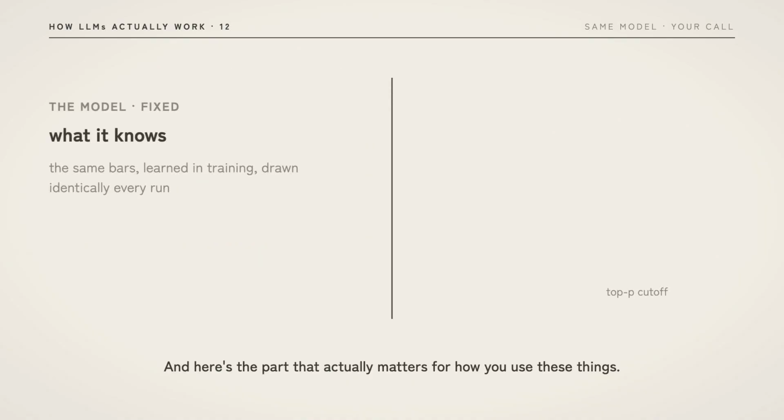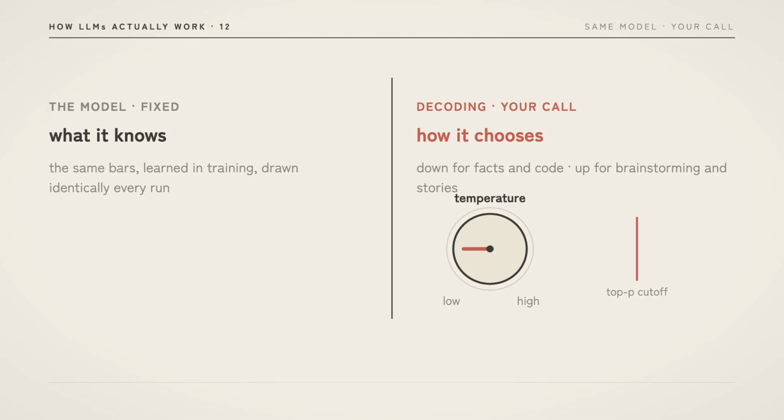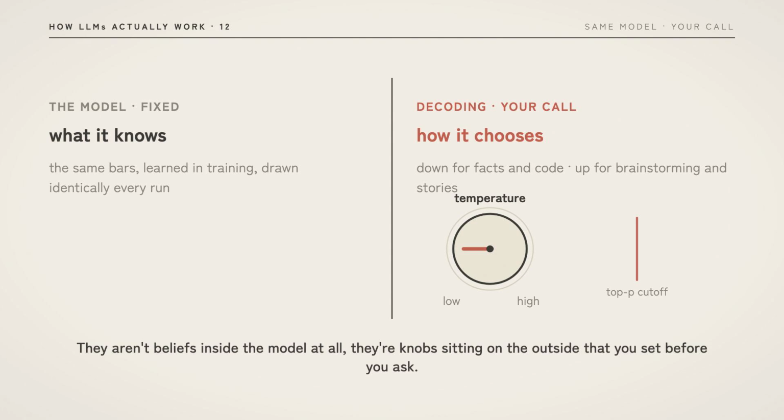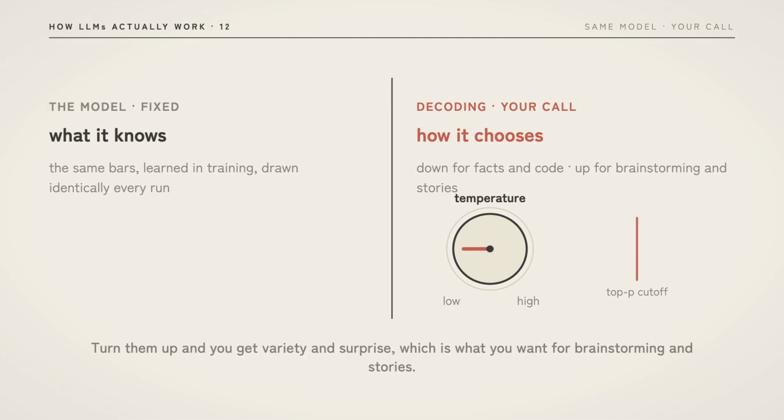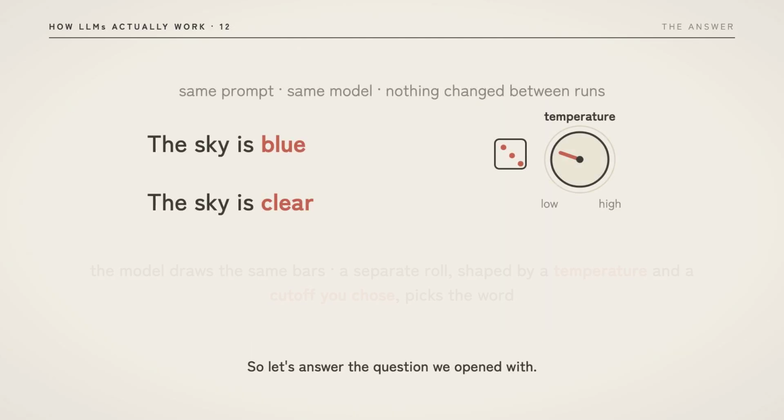And here is the part that actually matters for how you use these things. Temperature and top P are not part of what the model learned. They aren't beliefs inside the model at all, they're knobs sitting on the outside that you set before you ask. Turn them down, and the same prompt gives you the same careful answer every time, which is what you want for facts and code. Turn them up and you get variety and surprise, which is what you want for brainstorming and stories. So let's answer the question we opened with.